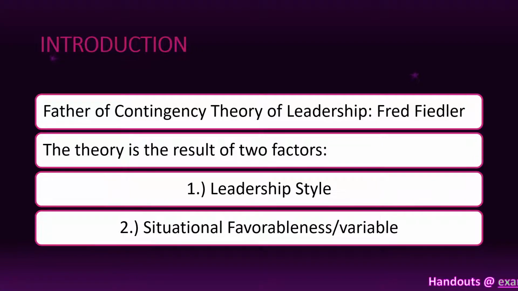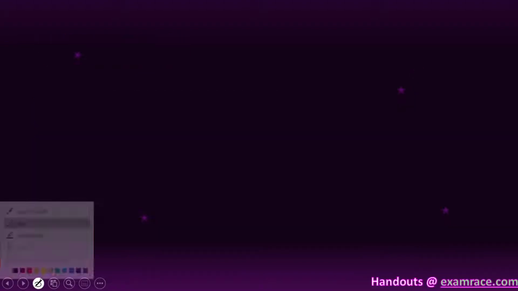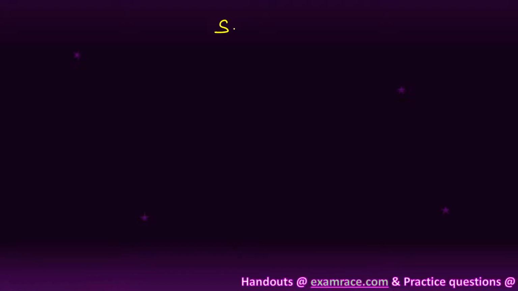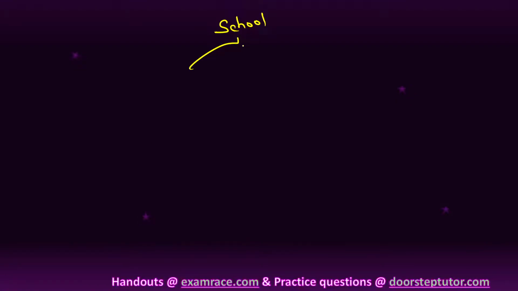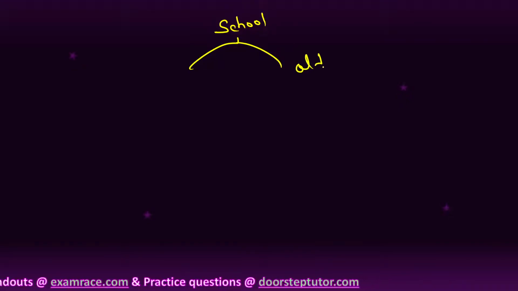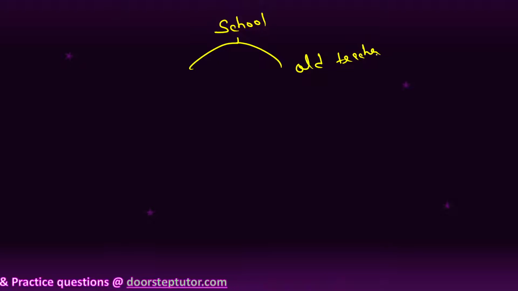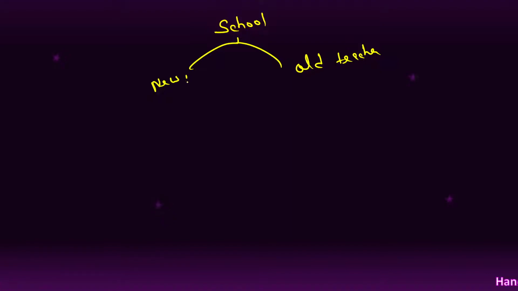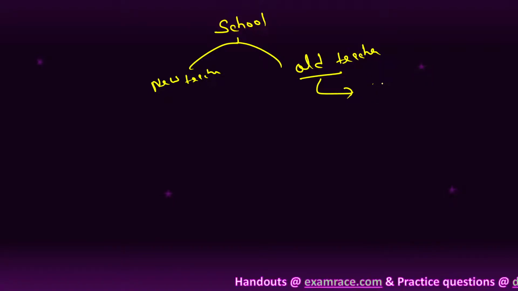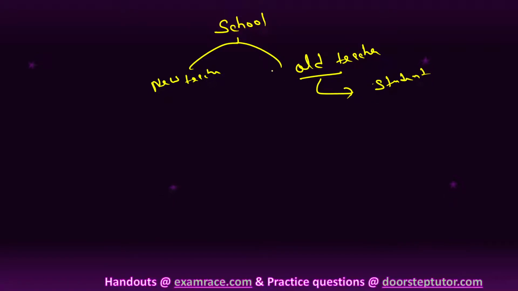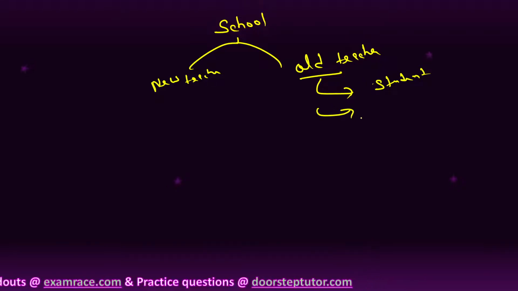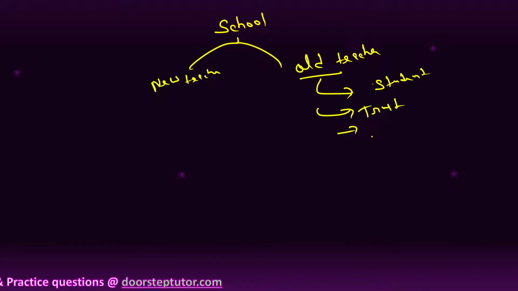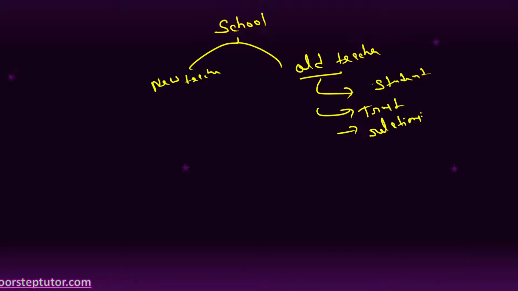Now for understanding this, we take an example, like the example of a school. This school has two types of teacher. First one is the old teacher, and then a new teacher is appointed. This old teacher has a very good relationship with his students. So here the relationship is good, and trust is also good. Trust and relationship both are good in this situation.